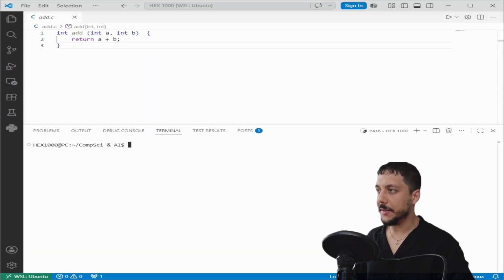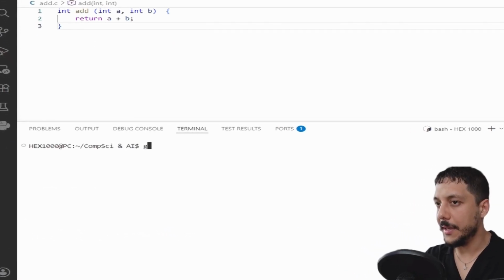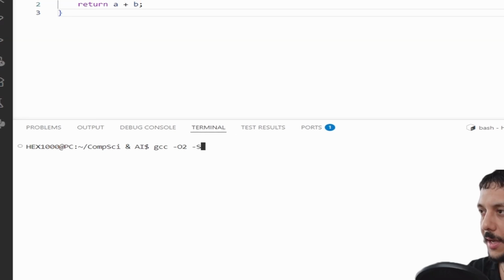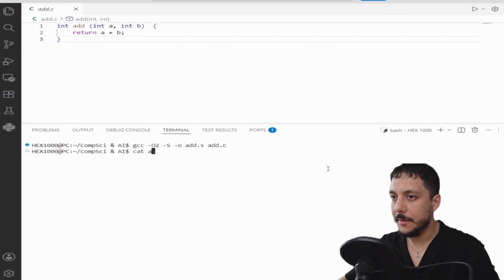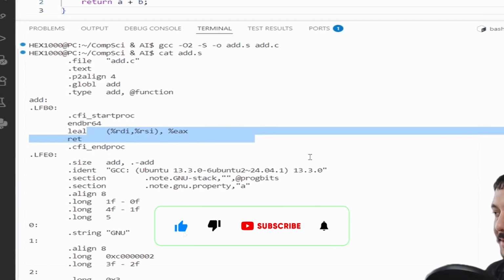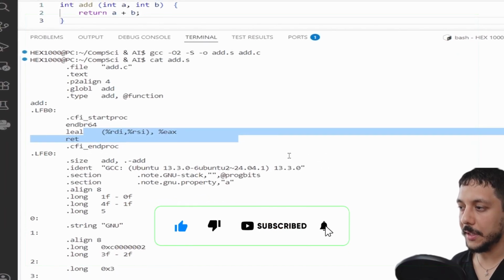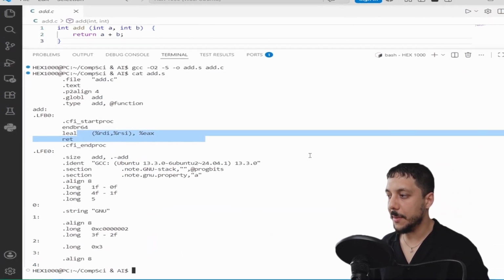Alright, let me show you what GCC actually produces from this function. First, I'll ask it to stop at the assembly stage. As you can see, we have our previous add.c file. Let's say gcc -O2 -S -o add.s add.c. Let's say cat add.s. Look at this. lea takes the value in RDI, adds the value in RSI, puts the result in EAX. ret returns, that's it. Your 2 lines of C become 2 assembly instructions.